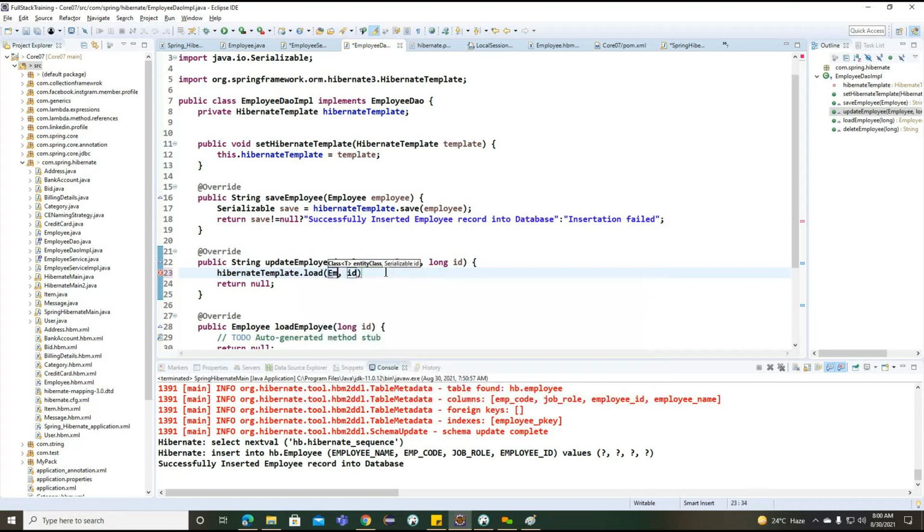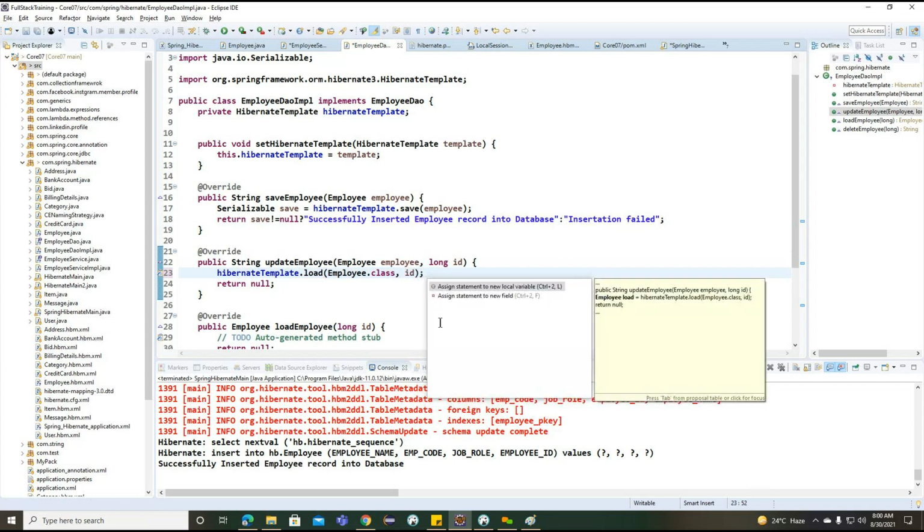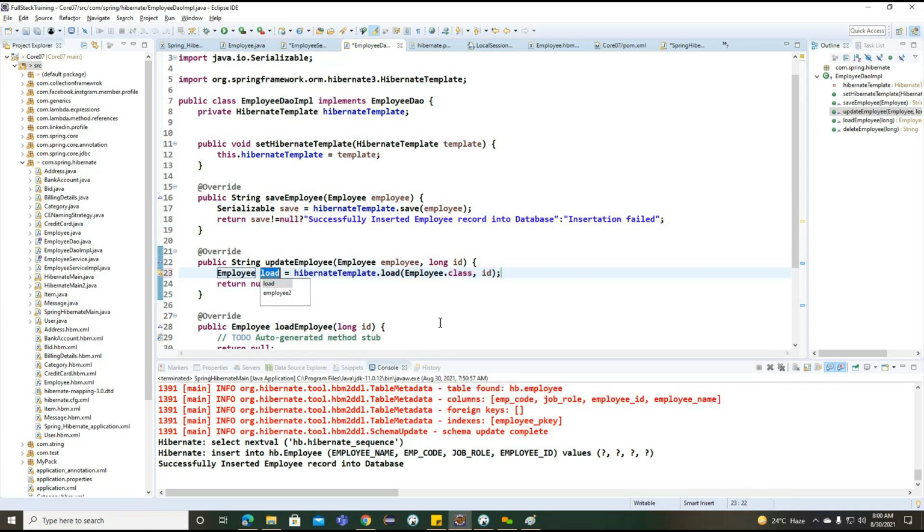What is the entity we are trying to load? Something called ID. Okay, so this particular object we are going to get. After loading this particular object here, now what we can do? We can update the existing record here.